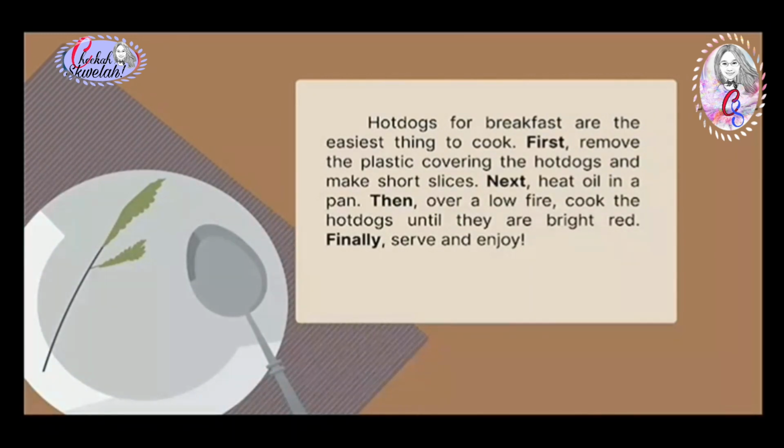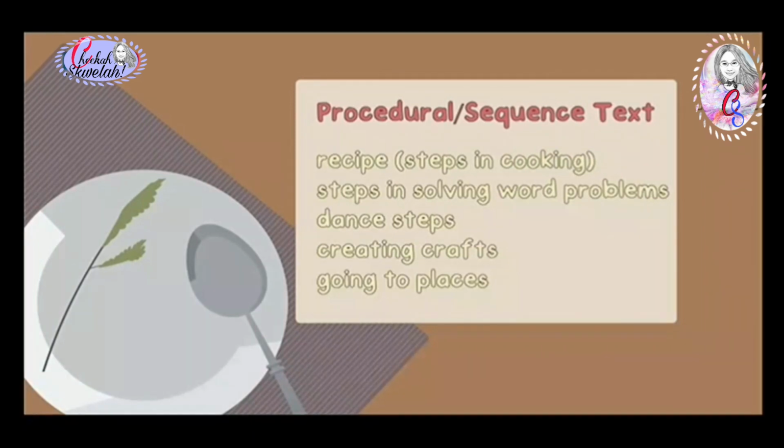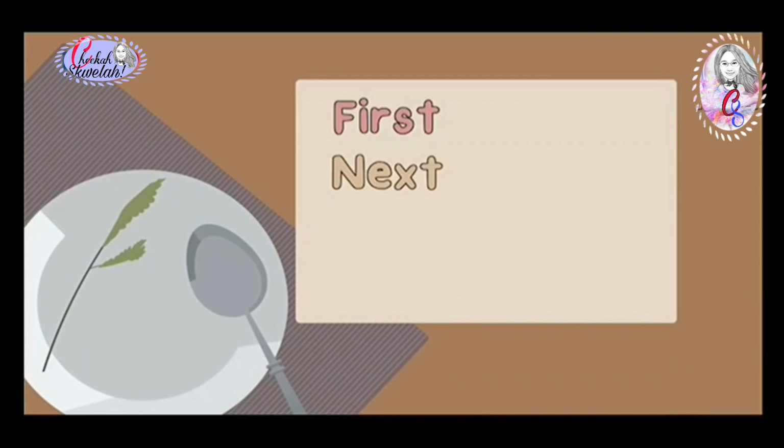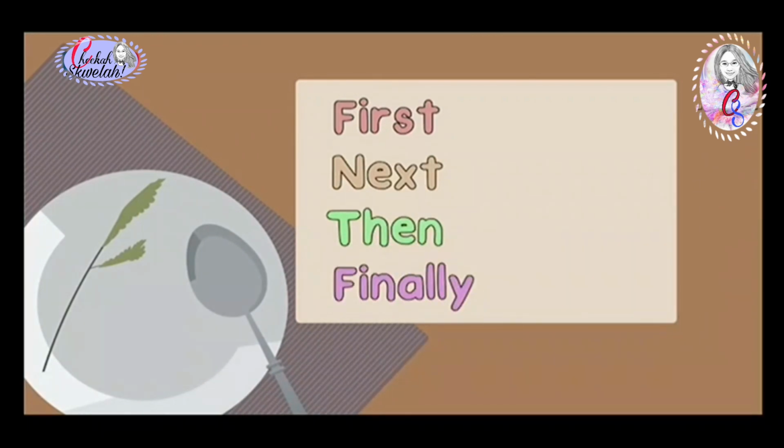Another text type tells us the procedure, directions, or steps on how to do something. Examples. Number 1, in a recipe or in steps in cooking. Number 2, steps in solving word problems. Number 3, dance steps. Number 4, creating crafts. Number 5, going to places. It makes use of the signal words first, next, then, and finally. This text type is called procedural or sequence text.